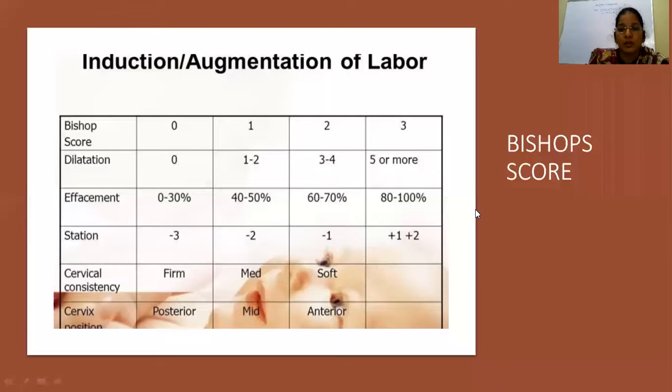So the total favorable score for successful induction will be 15. With a Bishop score between 6 and 15, you have a successful induction. With any Bishop score less than 6, the induction will fail. I'll explain now.